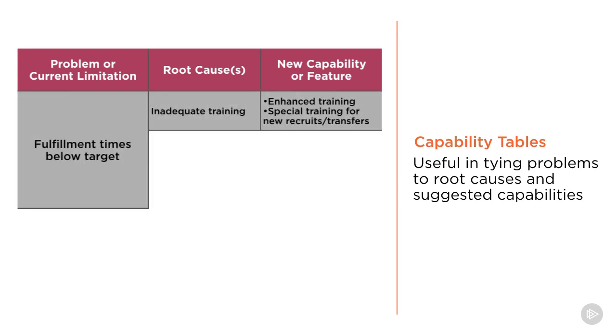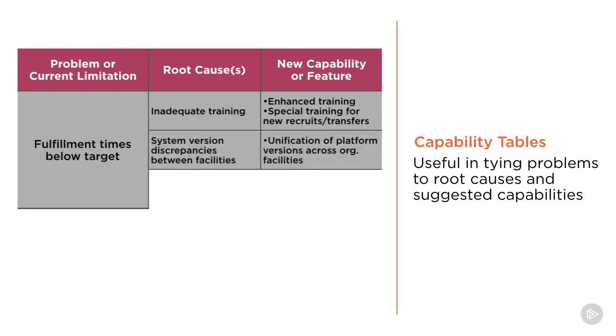The problem in this case is that our fulfillment times are below target. The root cause here might be that there's inadequate training. And a new capability or feature that could be helpful would be enhancing our training and having special training for new recruits or transfers into the organization. However, there are some other causes that we saw identified during our discussion earlier.